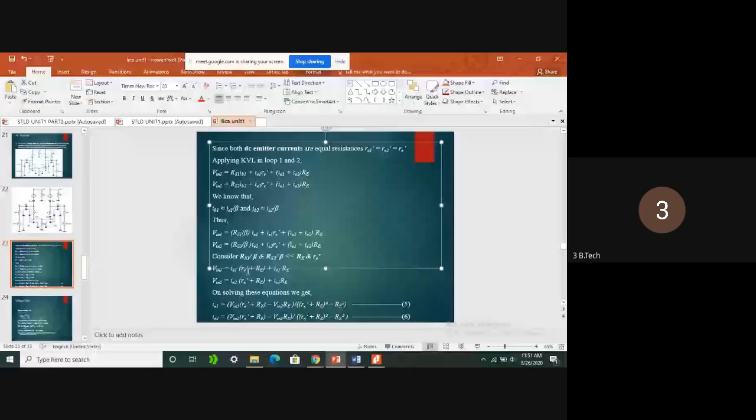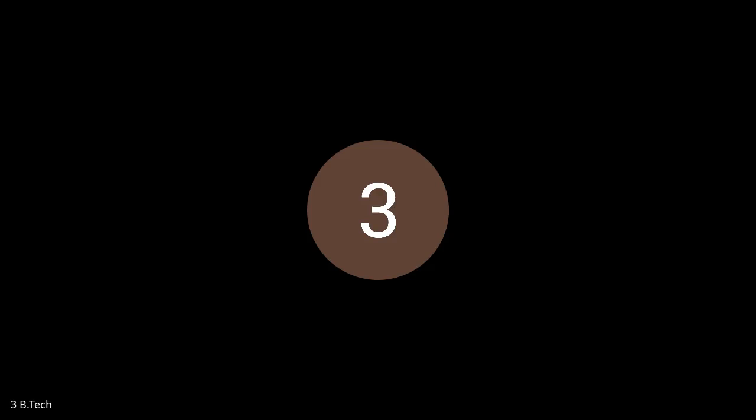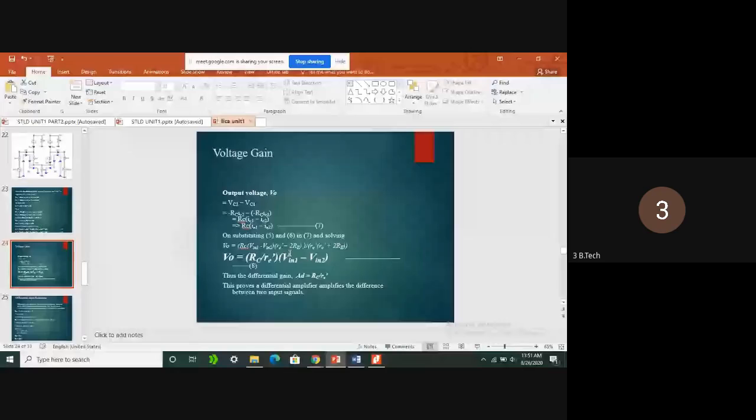So finally, we got the IE1 and IE2 equations like this. After calculating the gain, which we have already seen, V0 equals RC by RE dash into Vin1. Vin is the input voltage at the first transistor minus the input voltage at the second transistor. So clearly from equation 8, we can say that the output voltage is always proportional to the difference of the input voltages. Here RC by RE can be taken as the differential gain, which is represented by AD.